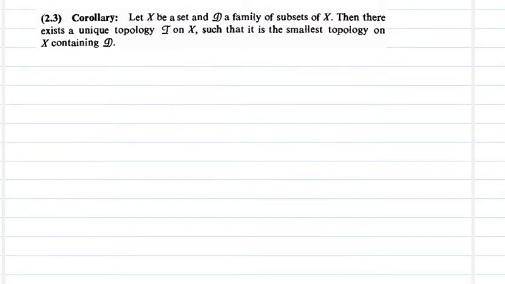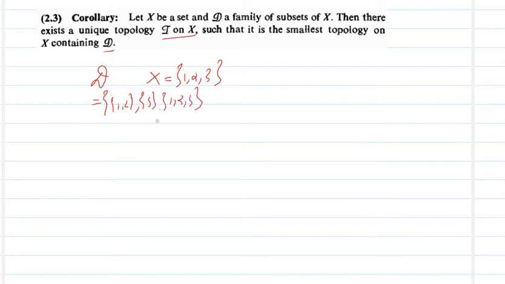Now we have a corollary. Let X be a set and D a family of subsets of X, then there exists a unique topology tau on X such that it is the smallest topology on X containing D. That means you have given a set X and D, script D, the family of subsets of X. For example, if X is 1, 2, 3, and D is a family of subsets of X, it can be of this form: some of 1, 2, 3, and so on.